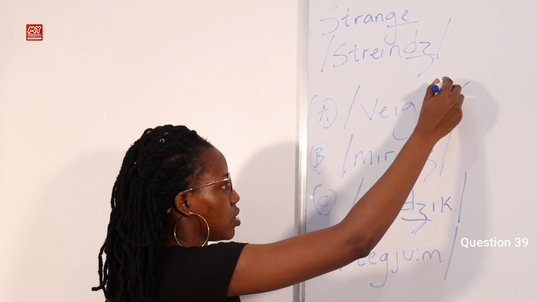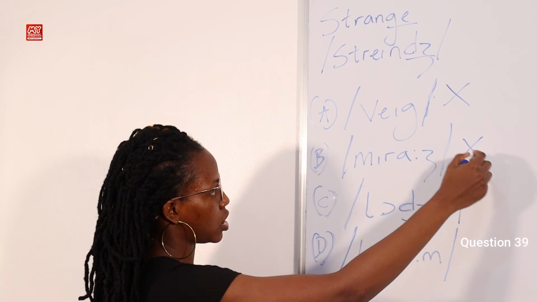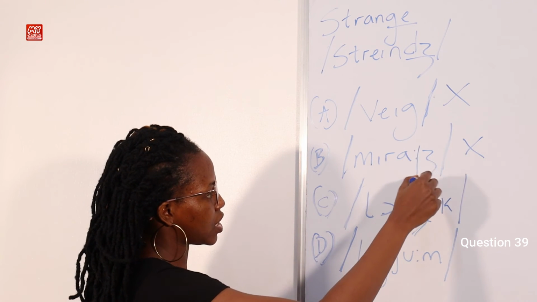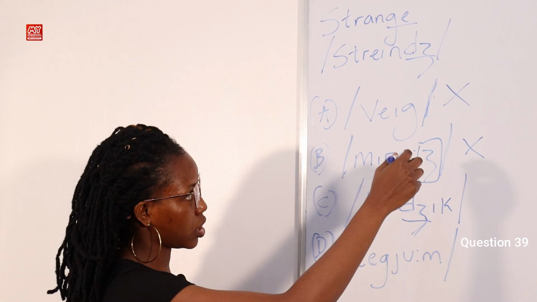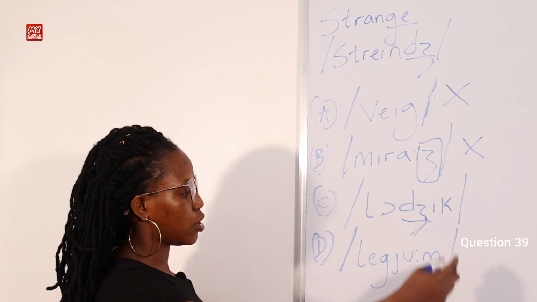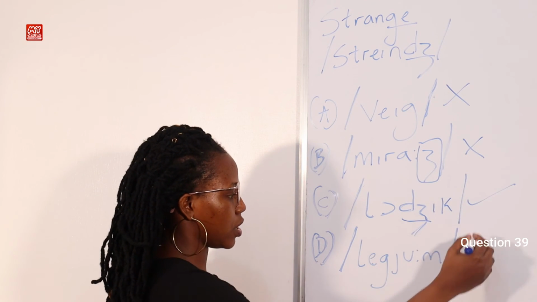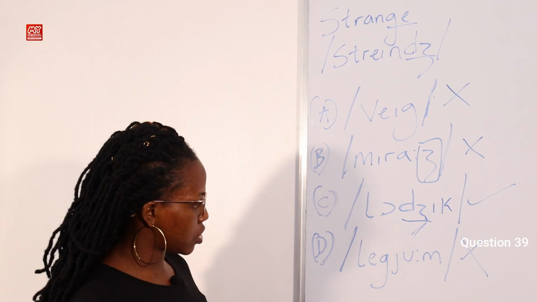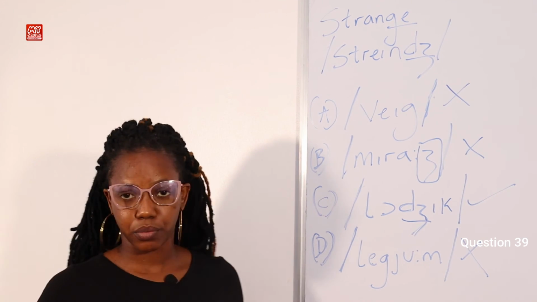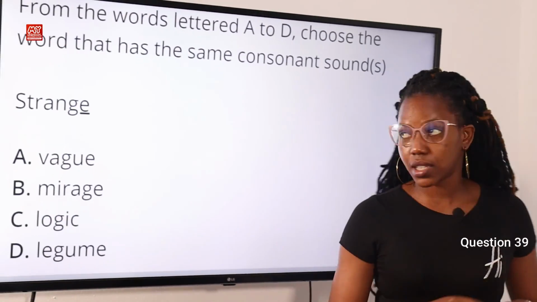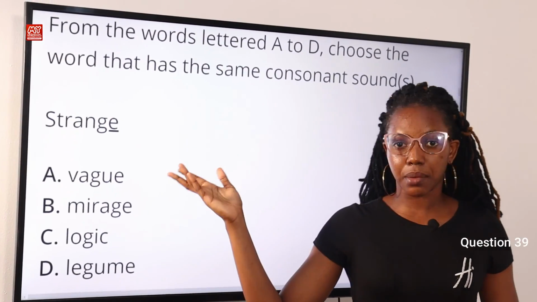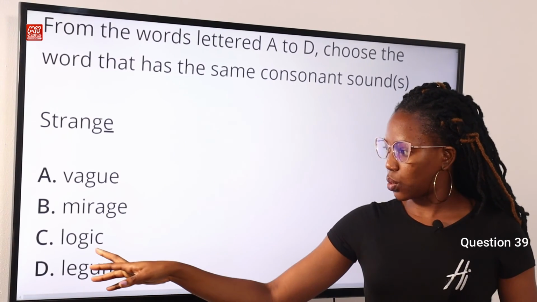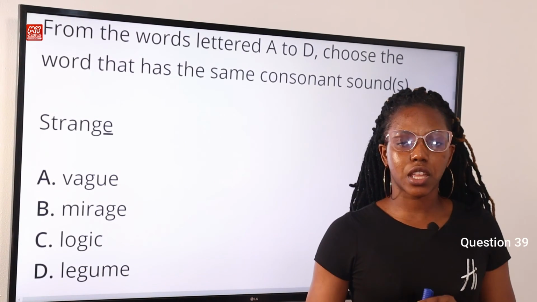So this is not the answer, not this. This is a different consonant sound. This is J and this is Y. So it is different. And this sound is also absent in legume. Now let's go back to the screen. From the explanation, we see that strange has the same consonant sound as the word logic. Option C, therefore, is the correct answer to this question.